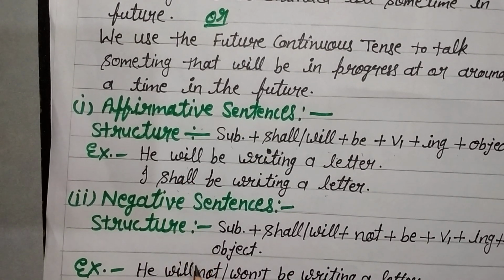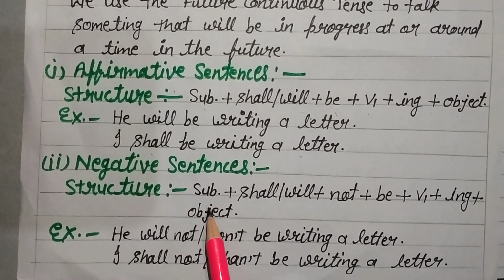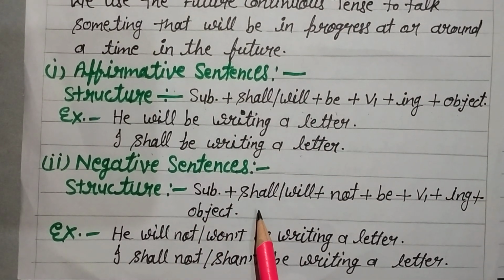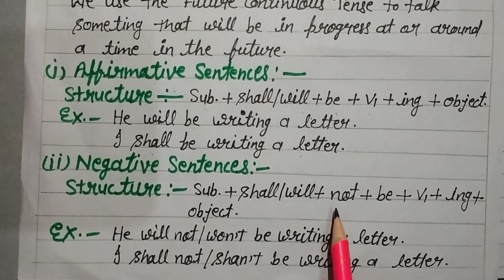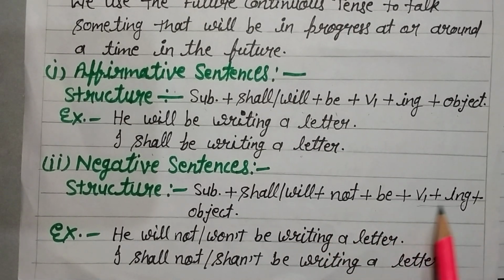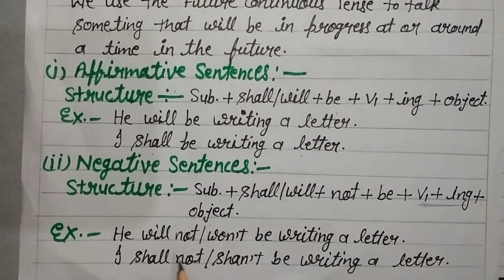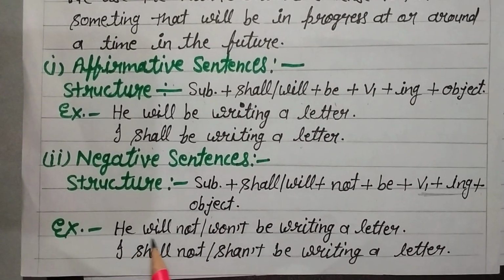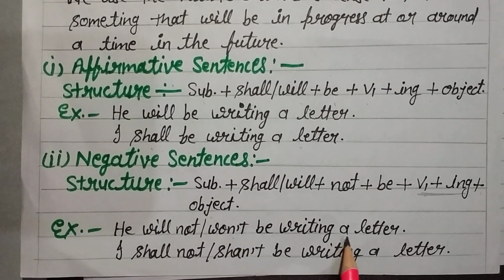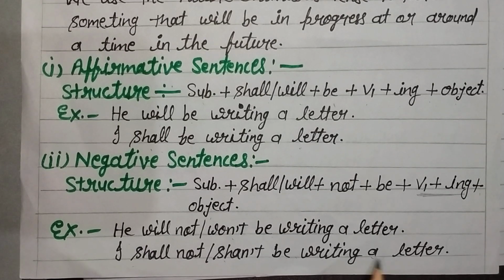The negative sentences, structure: subject, shall or will plus not plus be plus ing form of the verb and then object. Example: he will not or won't be writing a letter, I shall not or shan't be writing a letter.